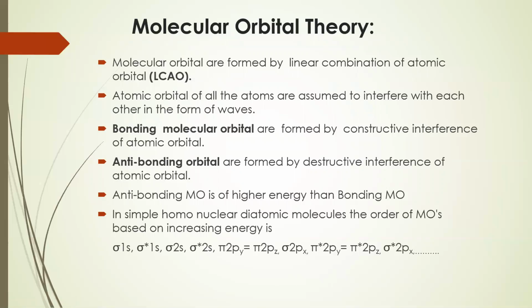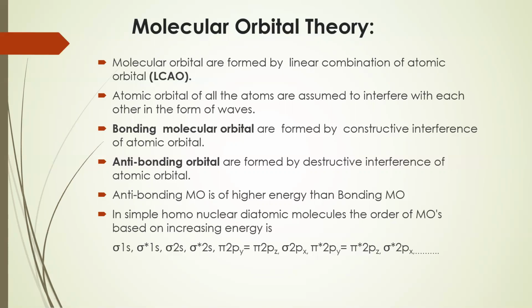Next comes molecular orbital theory, which is also known as MO theory. Molecular orbitals are formed by the linear combination of atomic orbitals, which is known as the LCAO method. That means linear combination of atomic orbitals. Atomic orbitals of all the atoms are assumed to interfere with each other in the form of waves.